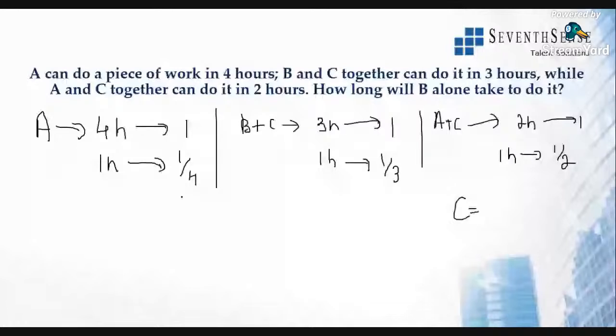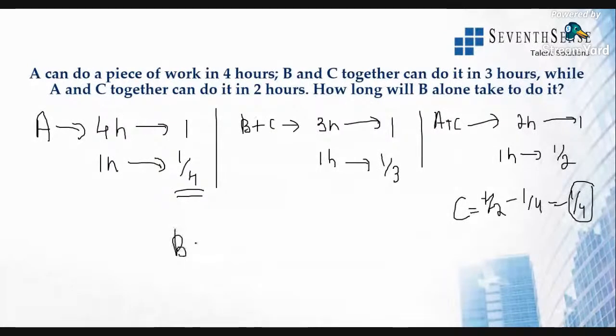We know already A alone. So C will be completing half minus 1/4 of the work. So it will be 1/4 left out. So C will complete 1/4 of the work every hour. Right? Using this C value, you can find out the B value.